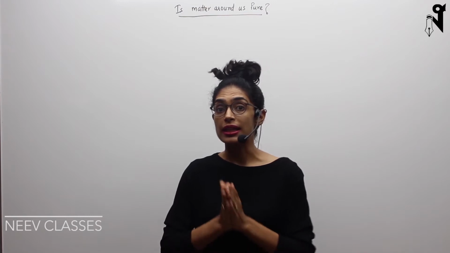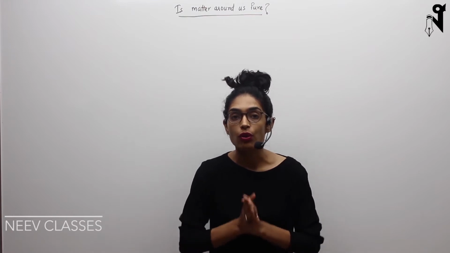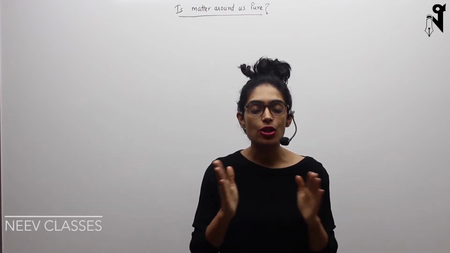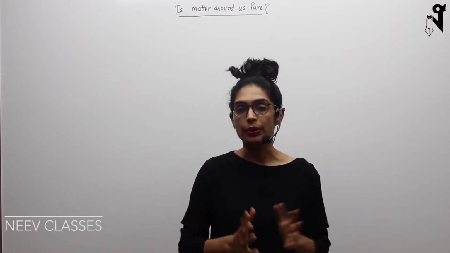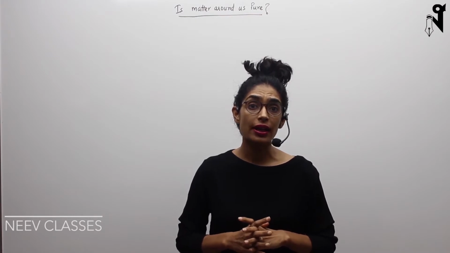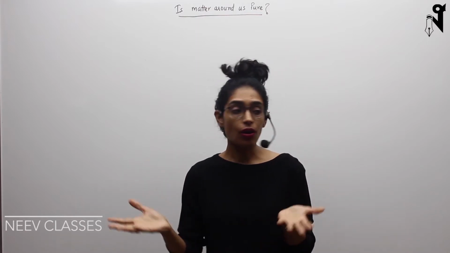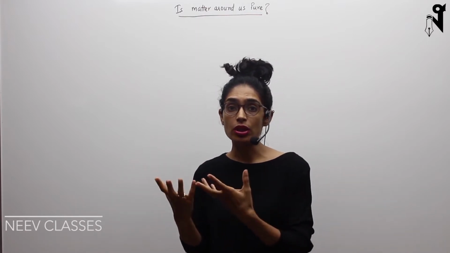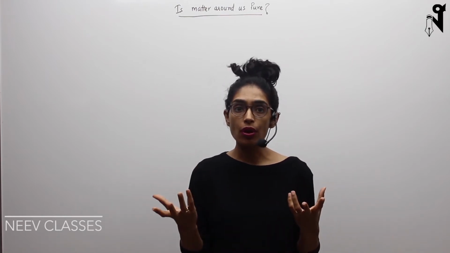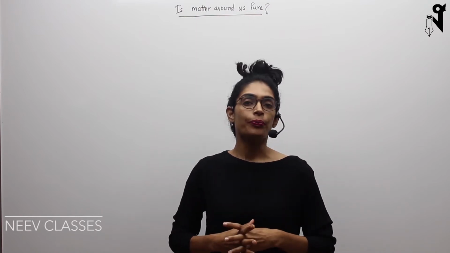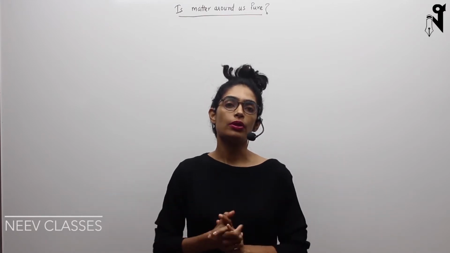So now we are going to start the second chapter of our syllabus, and that is "Is Matter Around Us Pure?" What we are going to learn in this is the extension of the same concept of matter that we learned in the first chapter. Here we are going to understand whether what we see around us is pure or not pure. Is it a mixture? Is it an impure thing or a pure thing? How do we identify the difference between pure and impure? And when we get to know that substances are impure, how do we purify them? That is what the whole chapter is about.